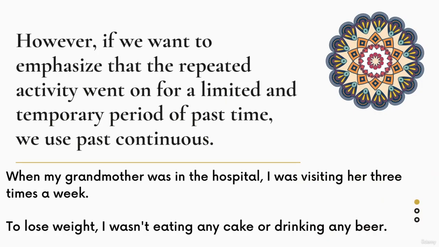If we want to emphasize, however, that the repeated activity went on for a limited time and temporary period of past time, we use past continuous. When my grandmother was in the hospital, I was visiting her 3 times a week. To lose weight, I wasn't eating any cake or drinking any beer. In these sentences, we want to emphasize that the activity went on for limited time or temporary period.